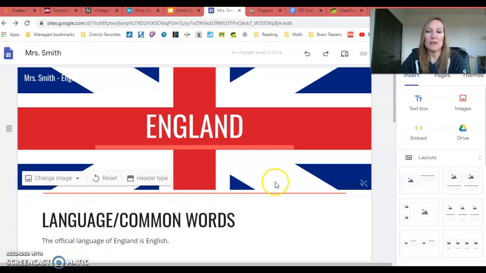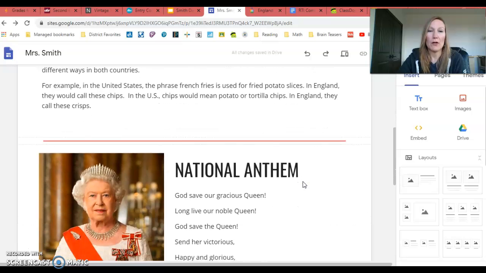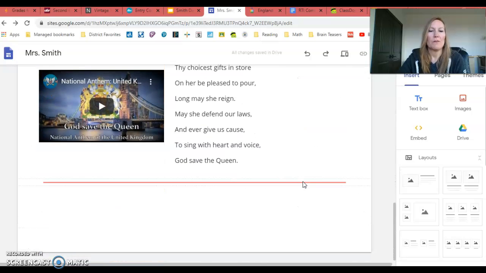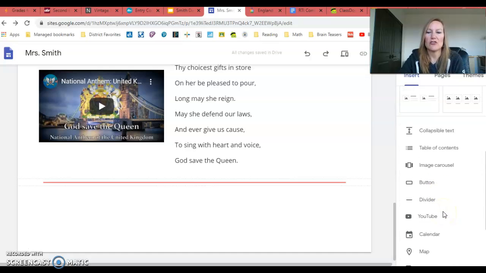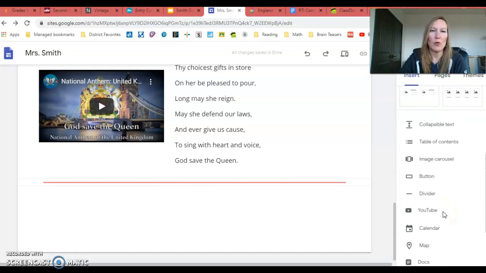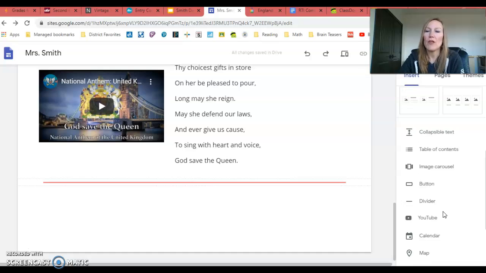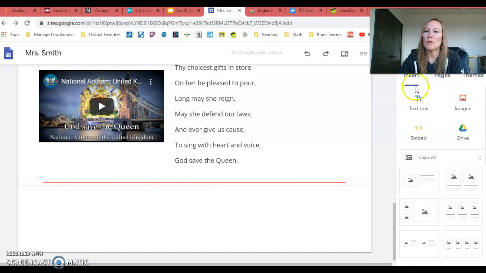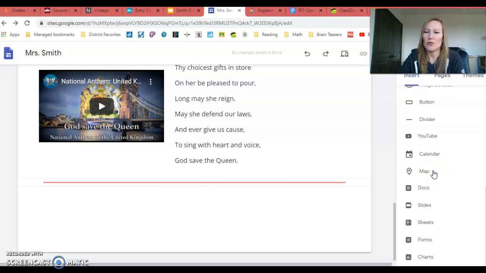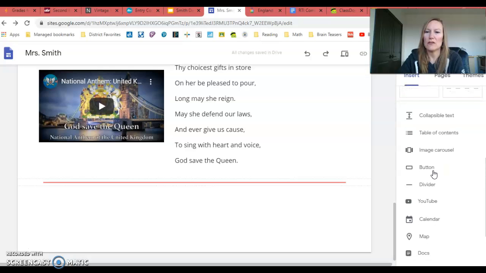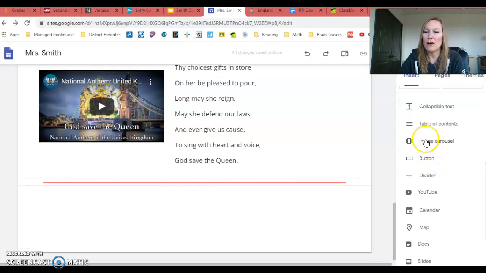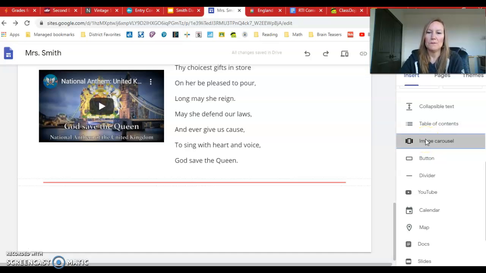You can use the image carousel for anything that you have multiple pictures of. For example, I wanted to use it for the top 5 attractions to go see, the tourist spots or the things that you want to go see in your foreign country. So over here on the right, when I am in Insert, I scroll down to this huge list of things. And then you can see right here, it says Image Carousel. So I'm going to click on it.